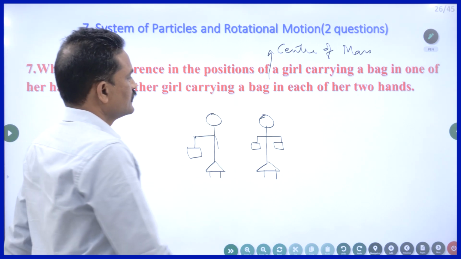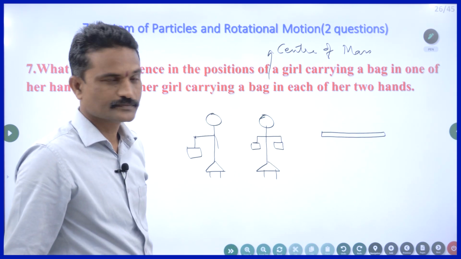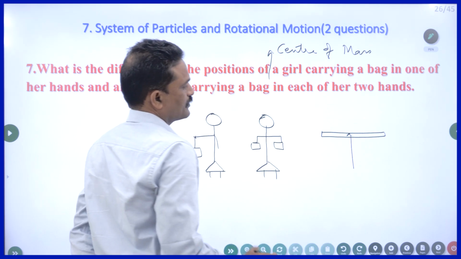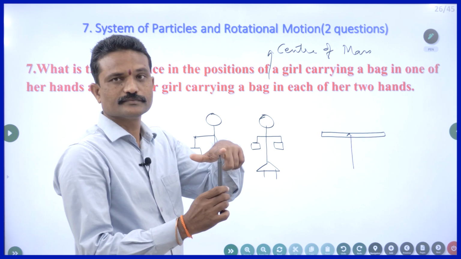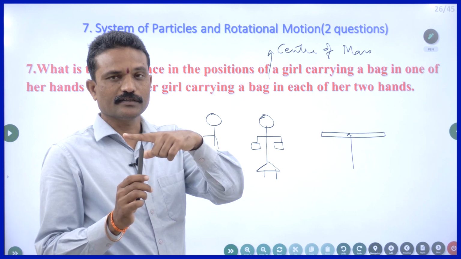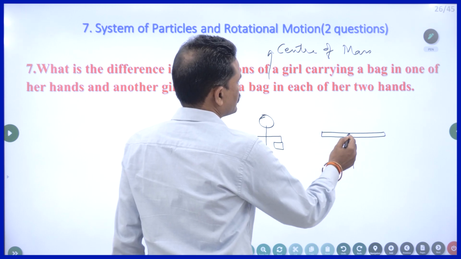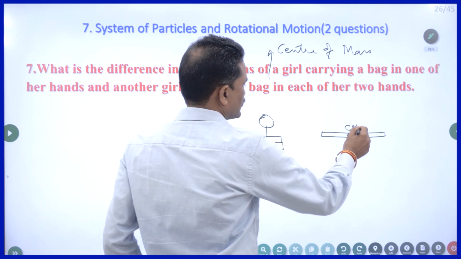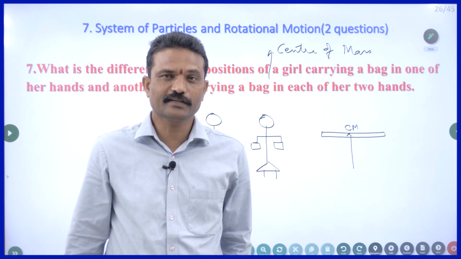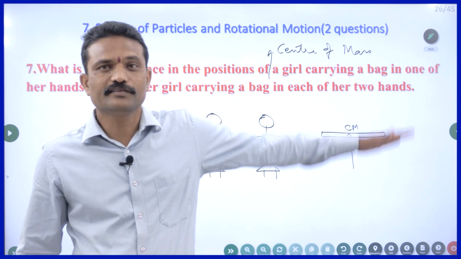Center of mass. Suppose you take a stick of uniform thickness. If I want to, I can make it stand on this pen. It can be pivoted because equal masses are on either side. So what does it mean? The center of mass is at the center. If I carry one bucket of water in my hand, generally whoever carries one bucket in one hand suddenly lifts the second hand.